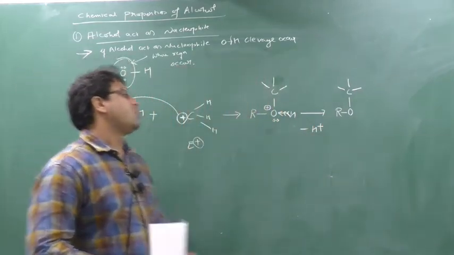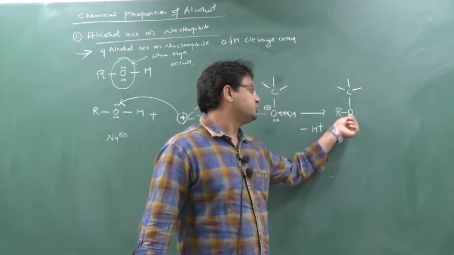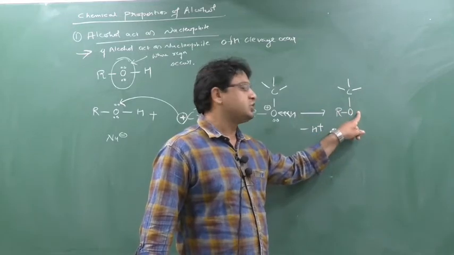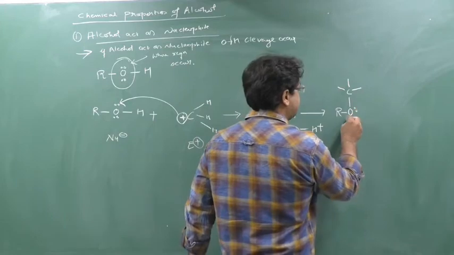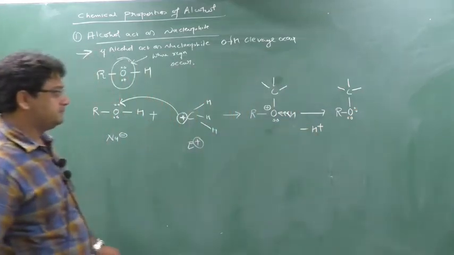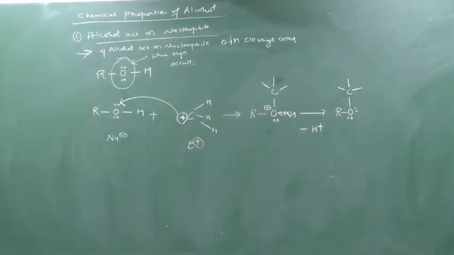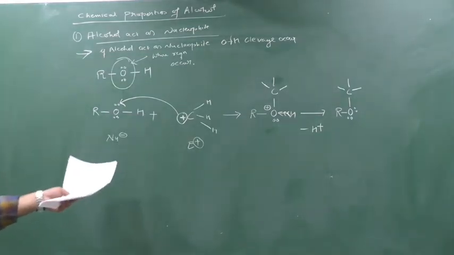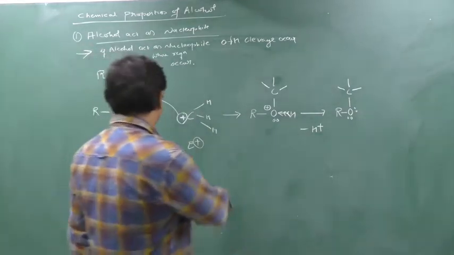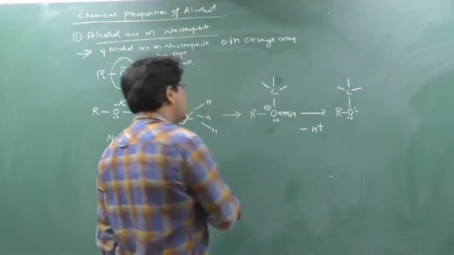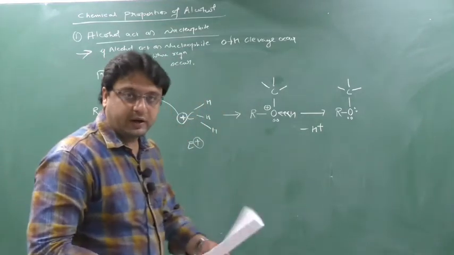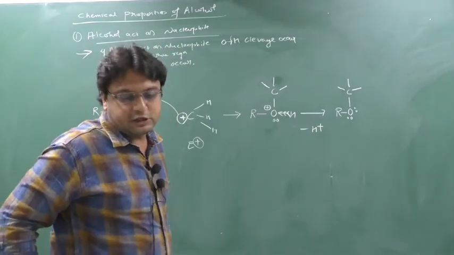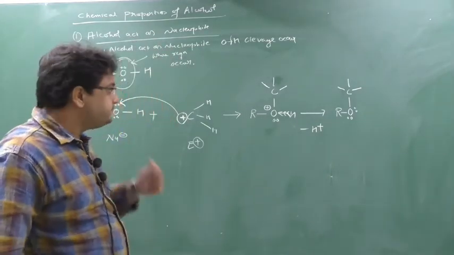Clear? Now how many bonds can oxygen make? 2 bonds. So oxygen can make 2 bonds, so there will be no charge on this oxygen, just 2 extra electrons will come. And 1 H plus will be removed. See, that's what we are telling, no? So this is OH cleavage. So it is acting as a what? Electrophile, nucleophile. Clear this part? So this type of reaction will occur. So here H plus will be generated. What will be generated here? H plus will be generated. Clear?